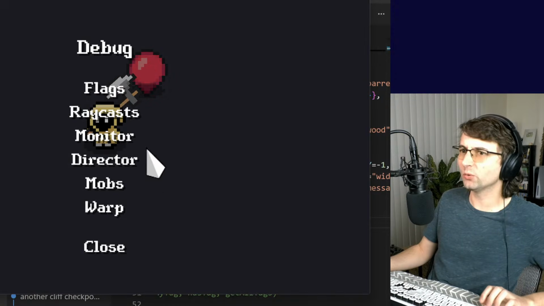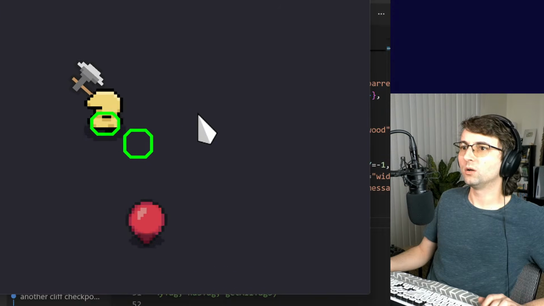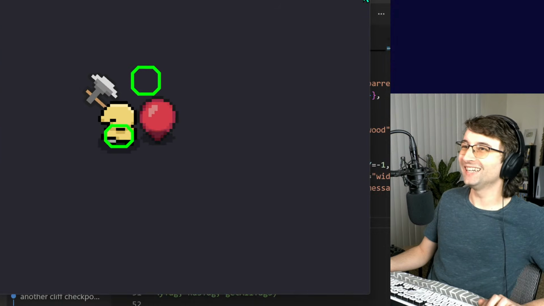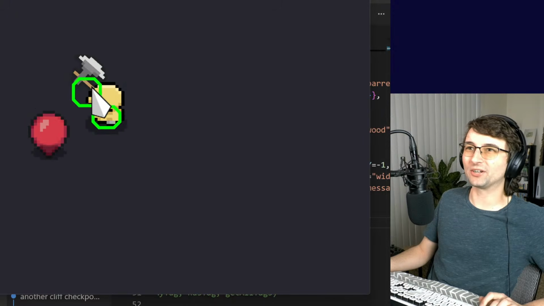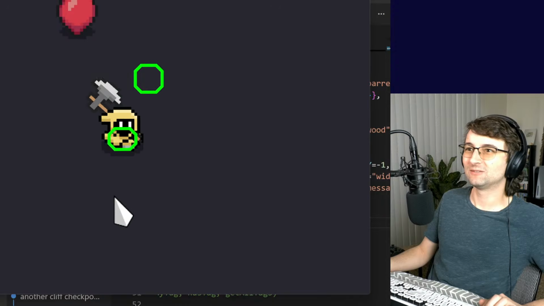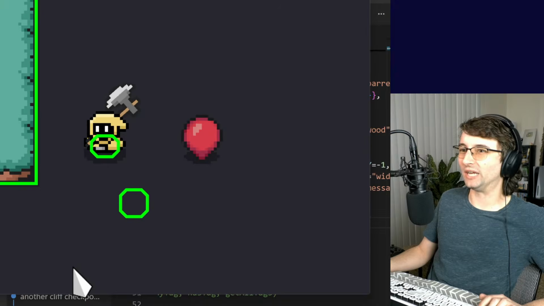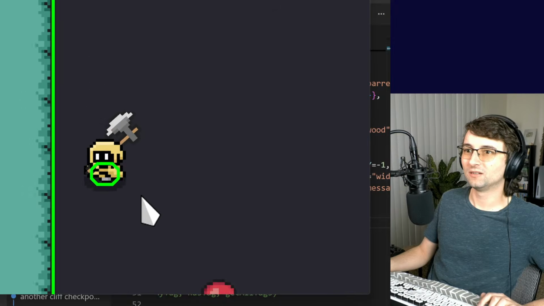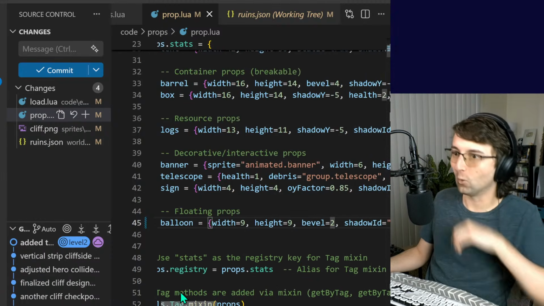What the heck is going on? Oh. What the heck? Look what's going on. This is the balloon's collider. It's like detached. What happened? And it's bugging out the whole game. The whole game is super laggy right now. That's weird. Okay, why?